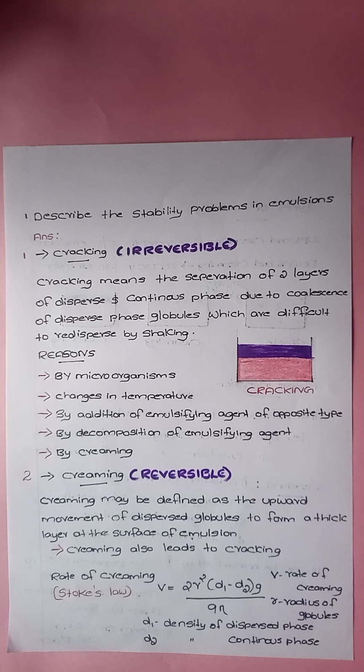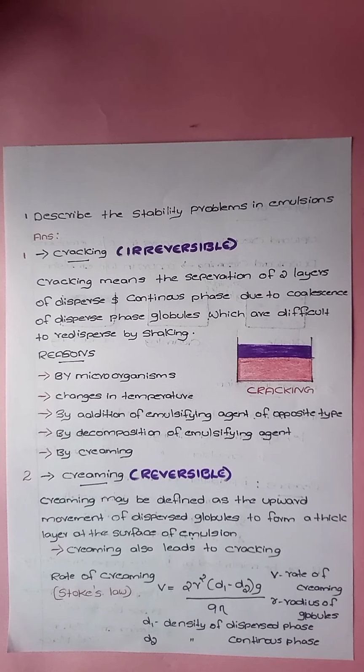So, coming back to creaming, it is the upward movement of the dispersed globules. That is, all globules move upward and form a thicker layer at the upper surface. So in creaming, the oil globules move to the upper side and make a thick layer.